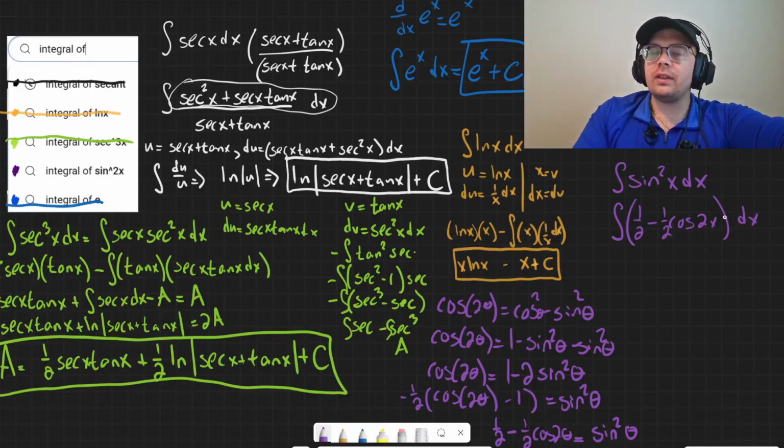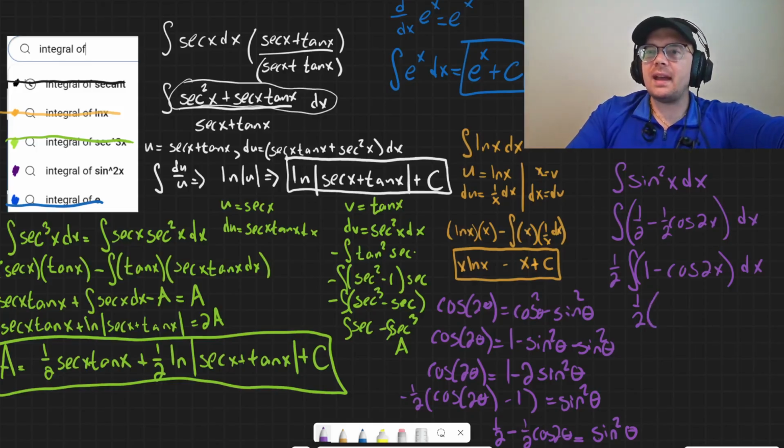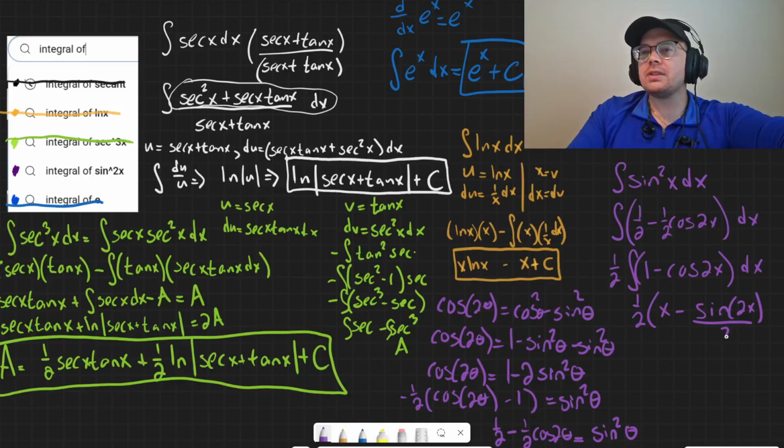The only thing that's really different is I'm using x instead of theta. I like to factor out the 1/2. You don't have to do this part, but I like to factor it out because it makes the integral look nicer. So then that's 1/2, and the integral of 1 with respect to x would be x, and the integral of cosine is sine. And then I would just divide by the 2.